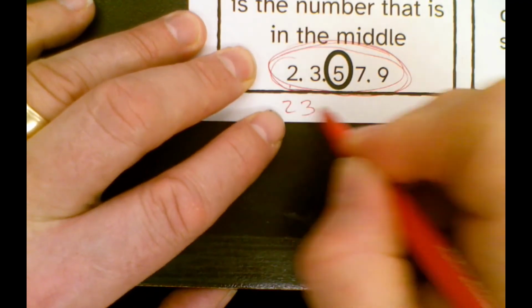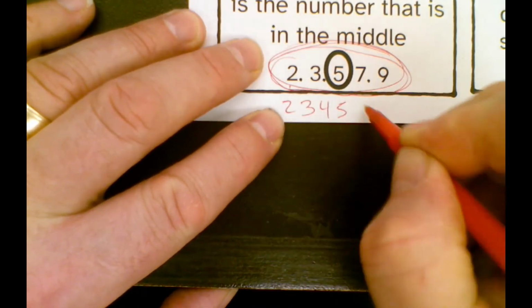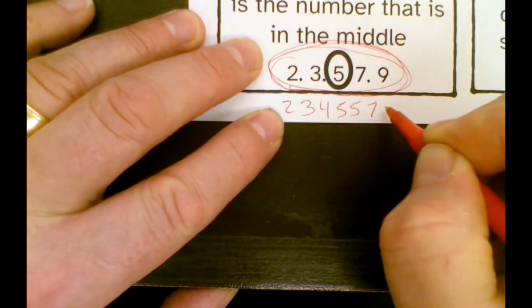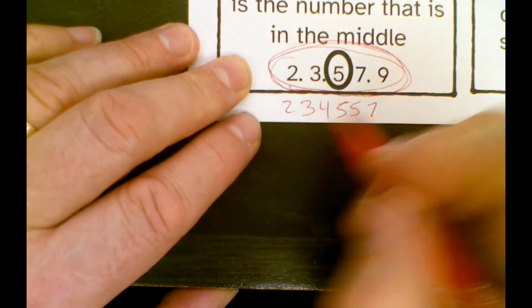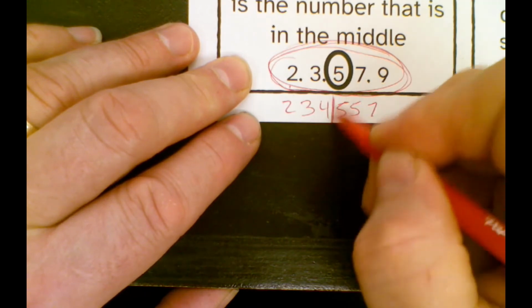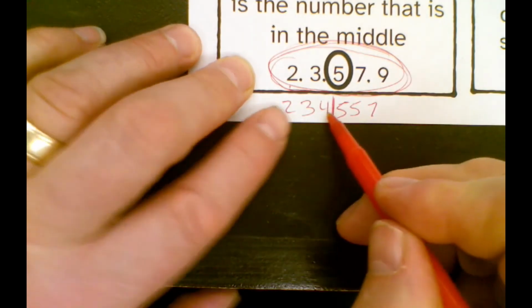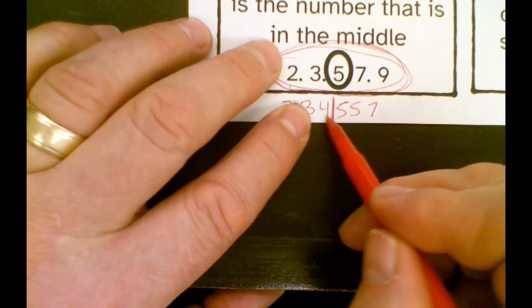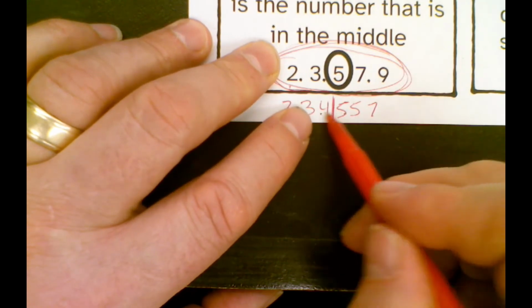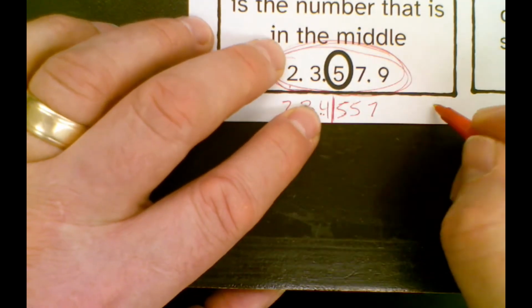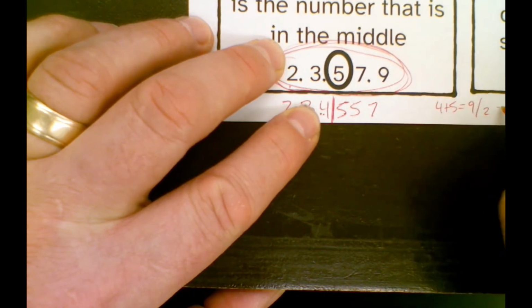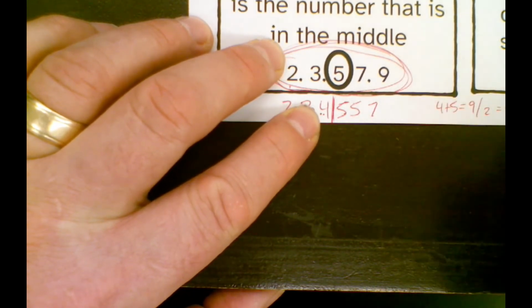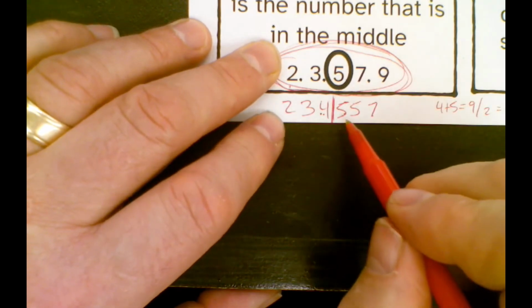2, 3, 4, 5, 5, 7. Let's say you have something like this. This is an even number. And here's where the middle is. It's between 4 and 5. So what you do in that case is you split the difference. It will really be 4.5. Another way to do it is you add 4 plus 5. That gives you 9. You divide by 2, and that gives you 4.5. That's just what you do if it's in between.